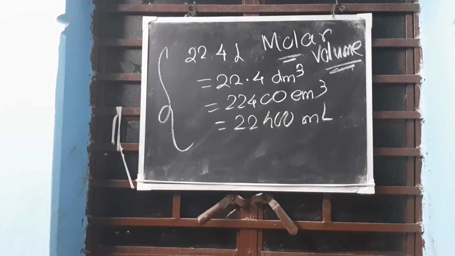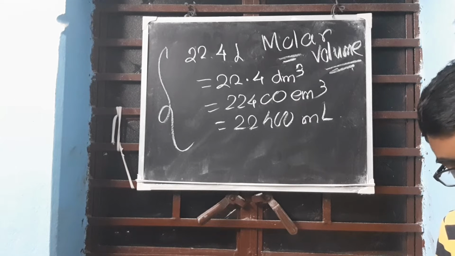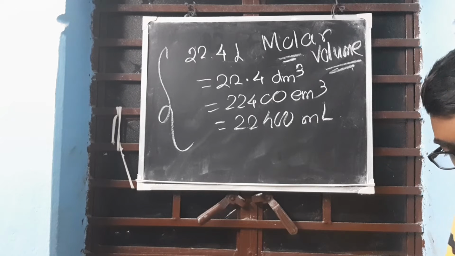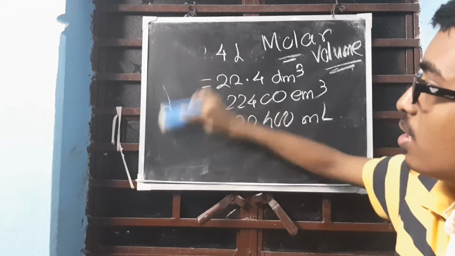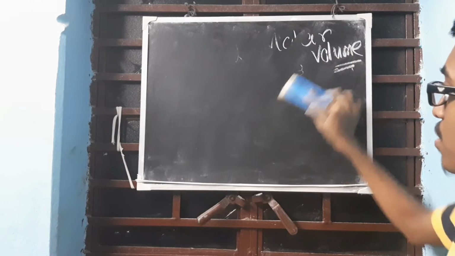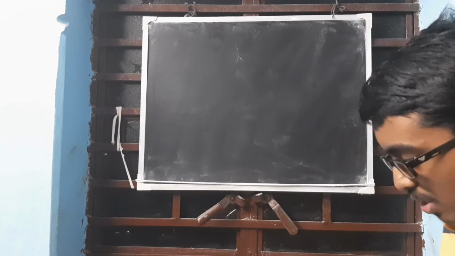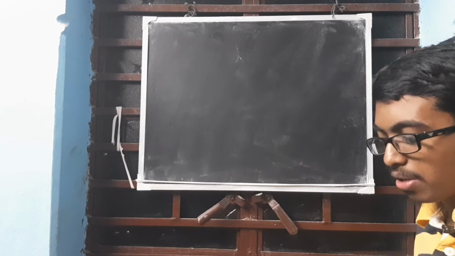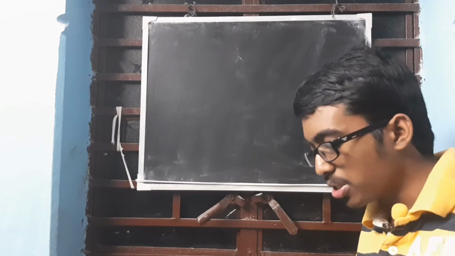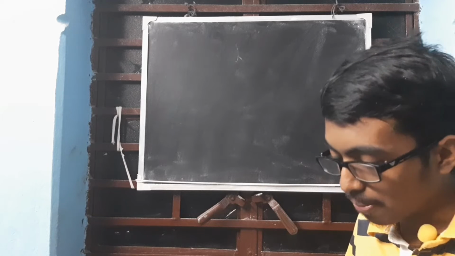Let us do now a few questions. Let us do this question. Let's write the question and try to solve it. Let's understand how to get the approach to the question. It is said, calculate the atomicity of chlorine if 35.5 gram of it occupies 11,200 centimeter cube at STP.